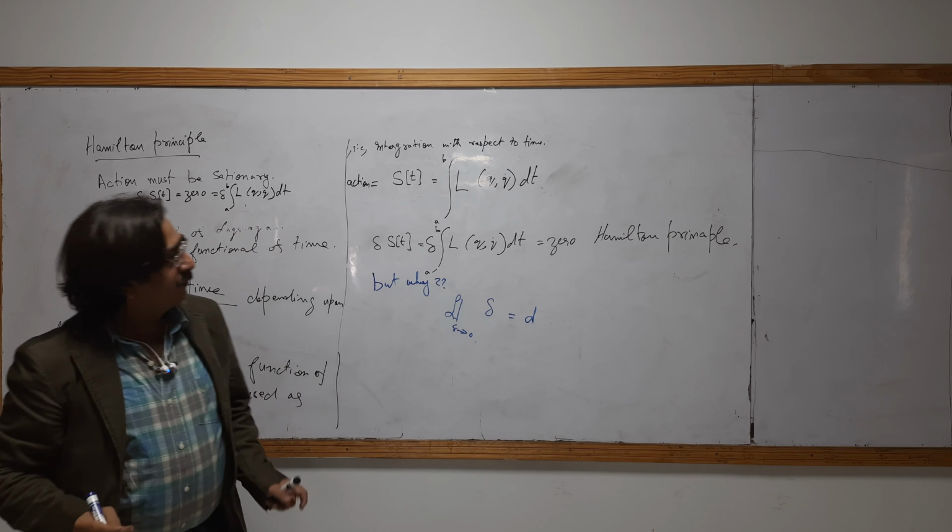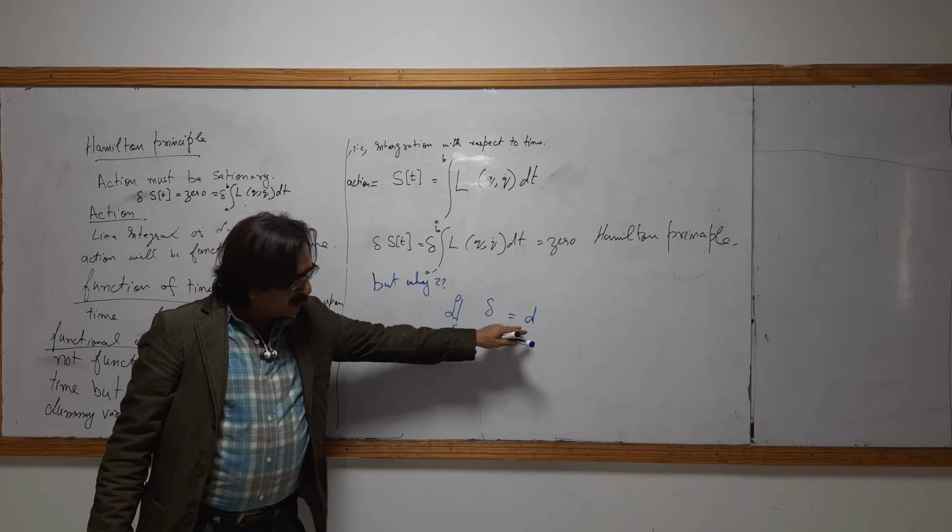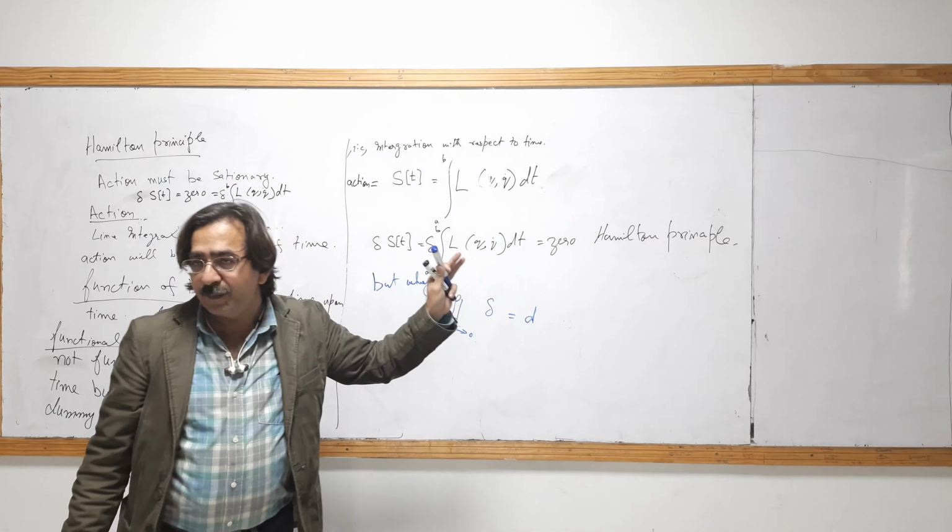The change which absolutely approaches zero will be defined as d. But if there are some limitations, if that is definite, not infinitesimal, then we use this virtual variation. Some books use this d, I agree. But mostly books and research papers use this because we must be careful about that.